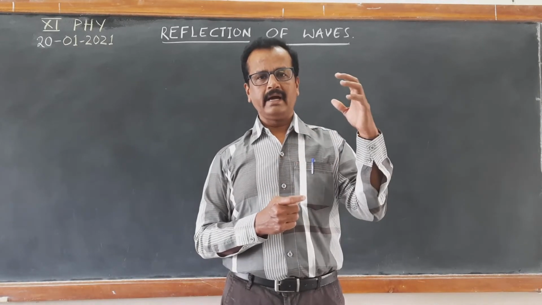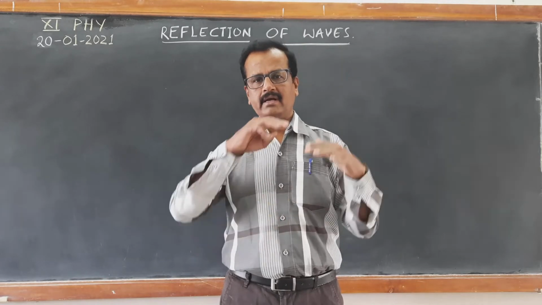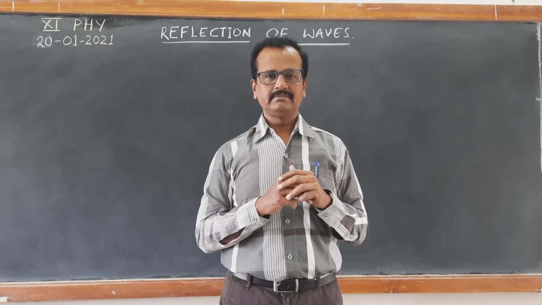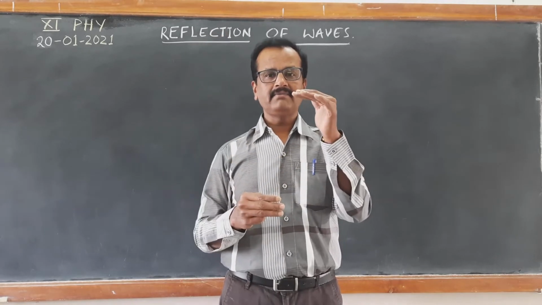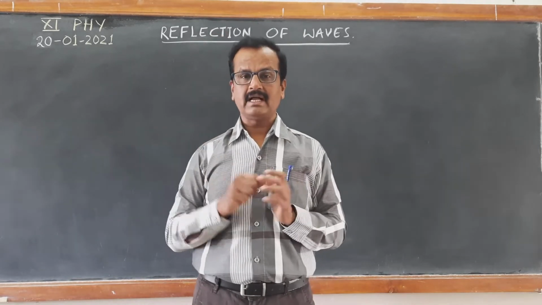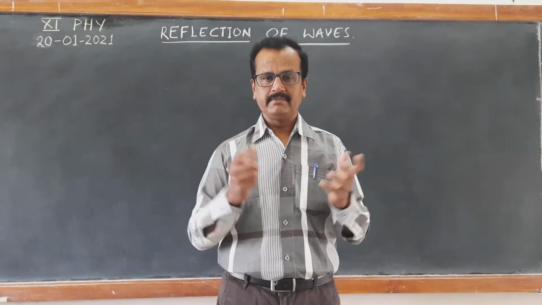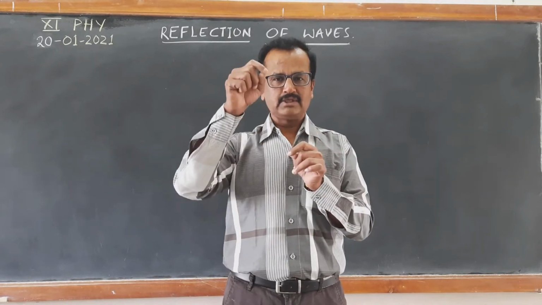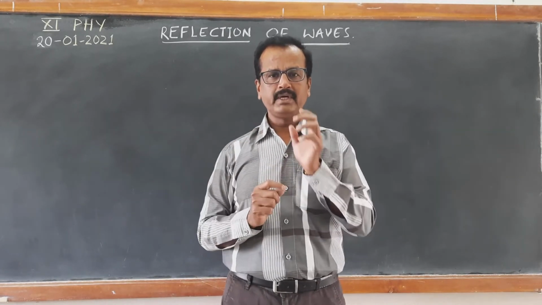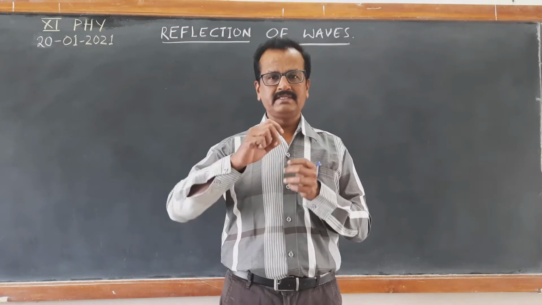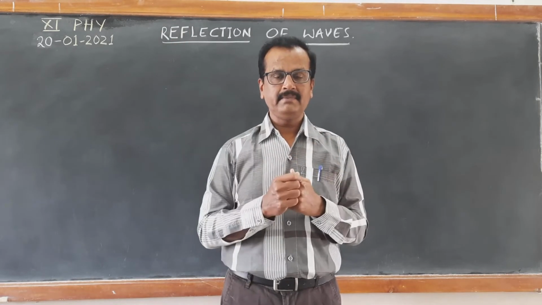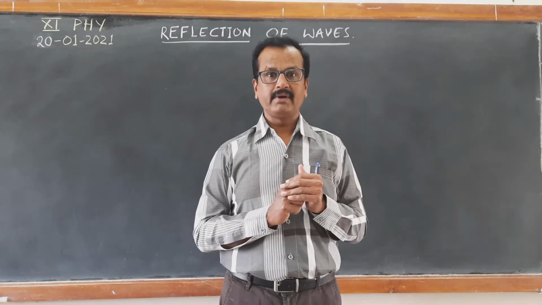When a light wave enters from air into the glass medium, part of the light wave gets reflected and part of the light wave gets transmitted through the glass slab, the glass medium. The wave which is transmitted through the glass medium, we call it the refracted wave. The wave which is reflected back into the same medium is called the reflected wave.